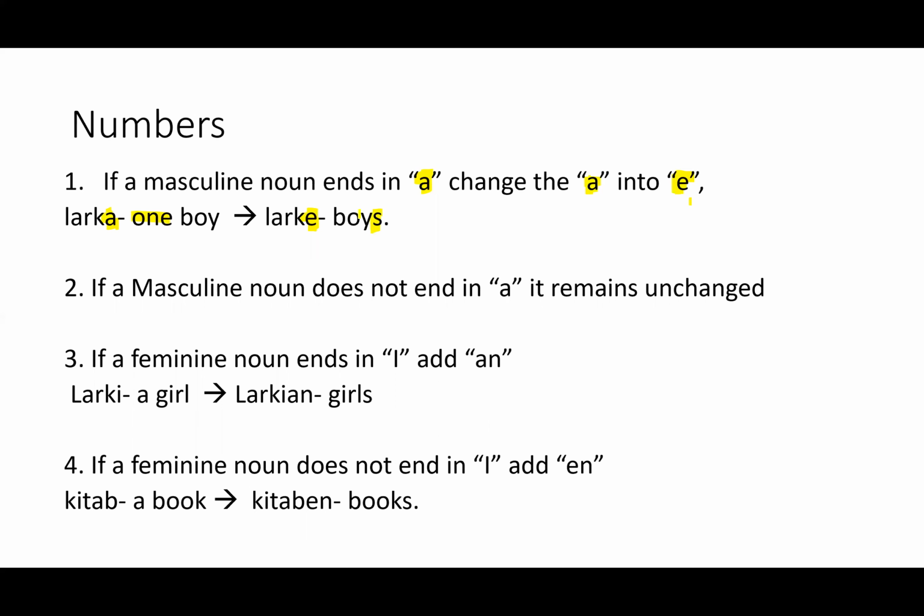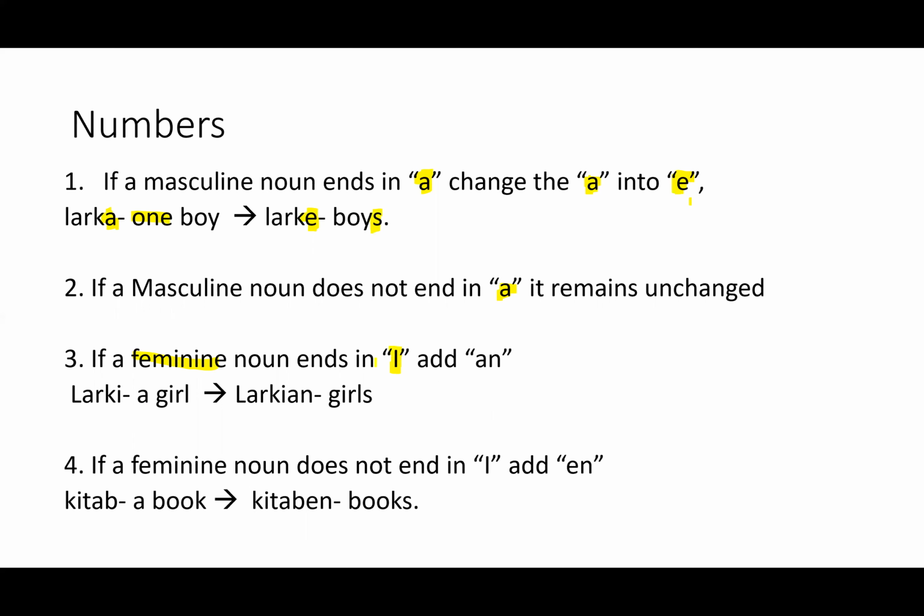Rule number 2 is if a masculine noun does not end in A, either it remains unchanged or it has some exceptional rules that we need to learn by practice. Rule number 3, if a feminine noun ends in I, again, we need to look at a noun and figure out, is this a masculine noun or a feminine noun?